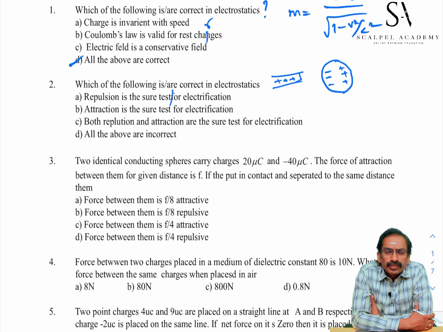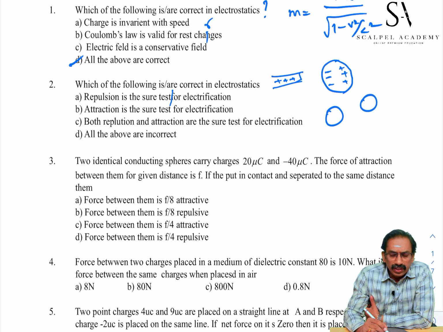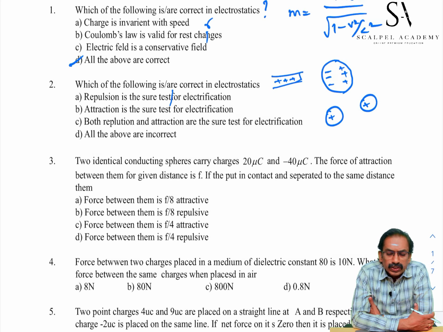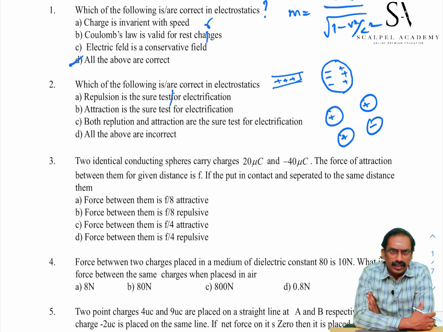But if you bring two different bodies which are likely charged, positive and positive, they may repel each other. A charged body can't repel a neutral body. A charged body can attract another charged body if charges are unlike.